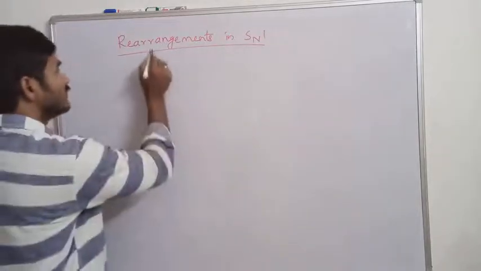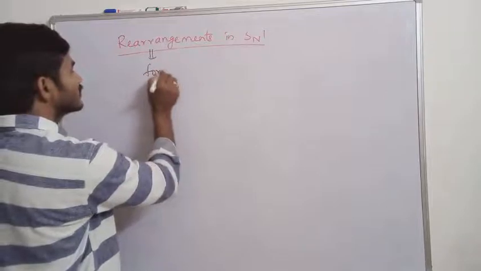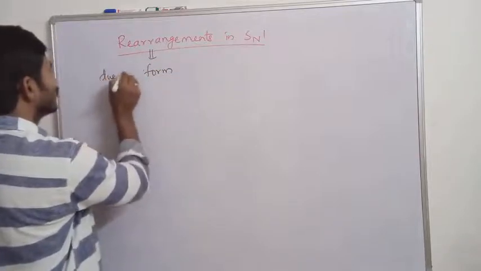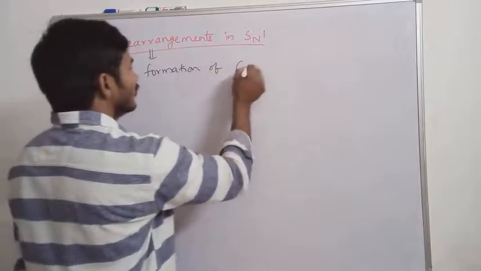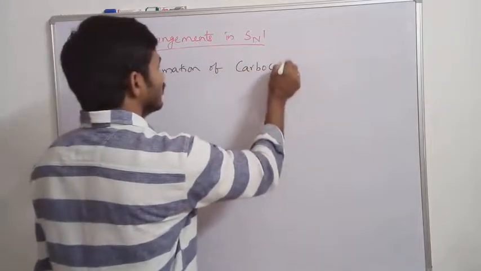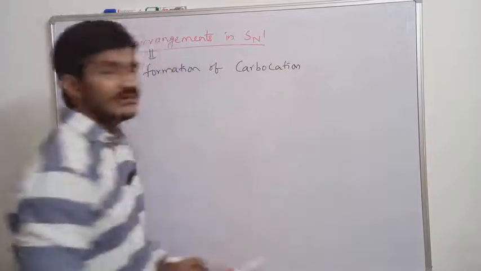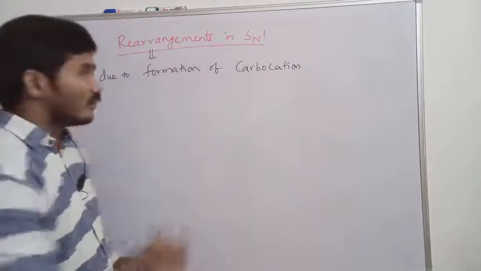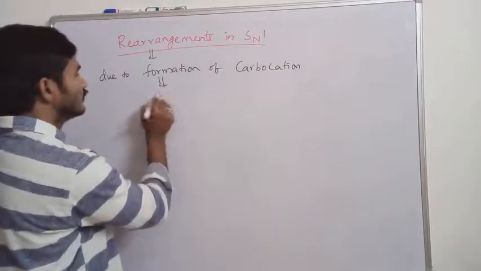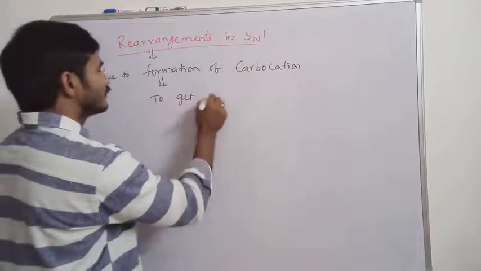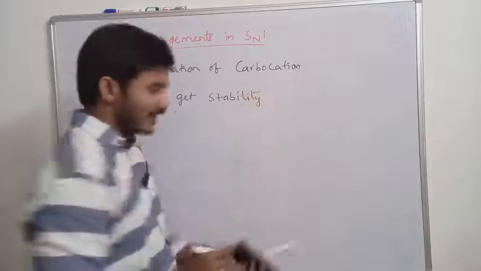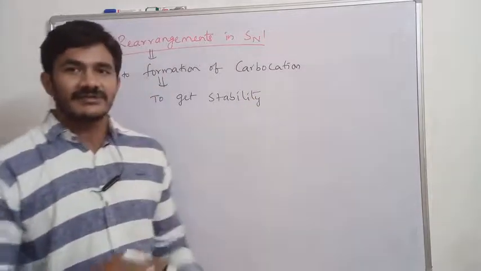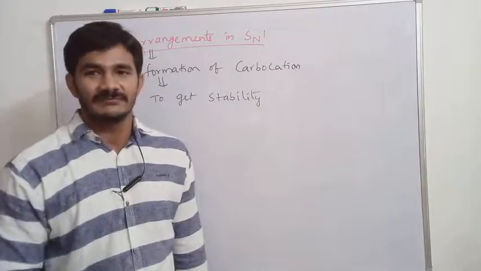The reason for rearrangement is the formation of carbocation. Whenever carbocations are formed, they may undergo rearrangement. Why will they undergo rearrangement? To get stability. A secondary carbocation may undergo rearrangement and form a tertiary carbocation.